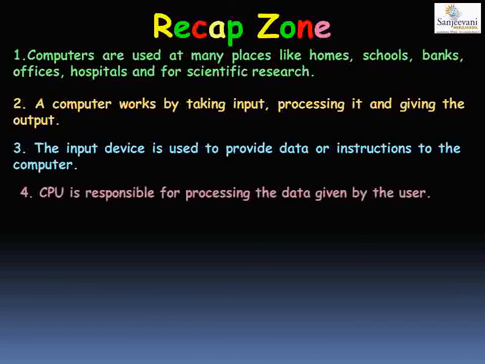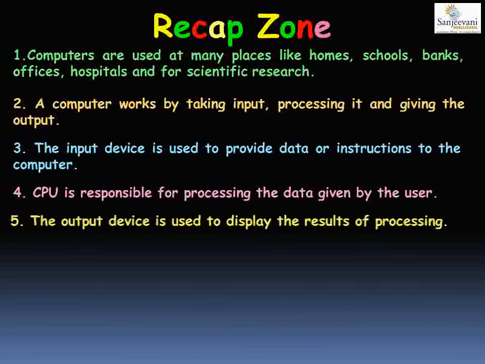Then we saw the central processing unit, that is CPU, and the main parts of the CPU. Then we saw the output devices, which give us the output of whatever is processed by your CPU.